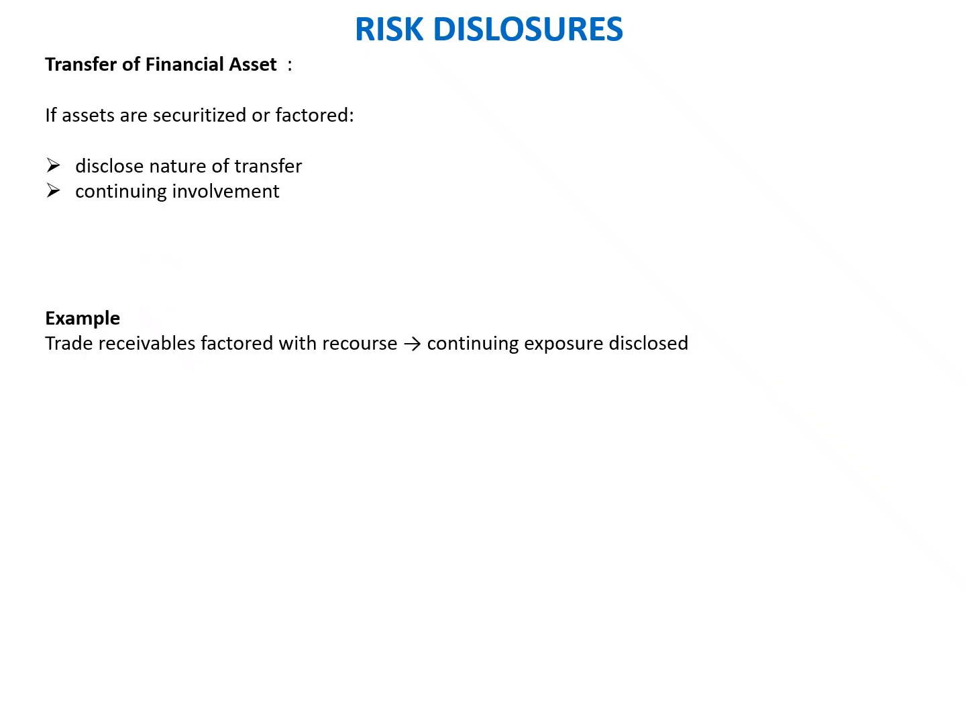Okay, so the last one is when we have securitized an asset or we have factored an asset, then definitely it also carries a kind of risk wherein we have to disclose the nature of the transfer, and then we have to ensure the continuing involvement of the entity to manage that particular factoring or securitization agreement. So, example, trade receivables factored with recourse, continuing exposure disclosed.